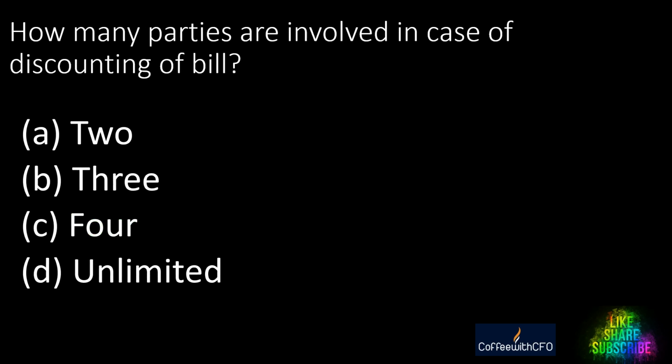Next question quickly. How many parties are involved in case of discounting of a bill? Option A 2, option B 3, option C 4, and option D unlimited. How many parties are involved in the case of discounting of bill? Option A 2, option B 3, option C 4, option D unlimited. And the right answer is 2.